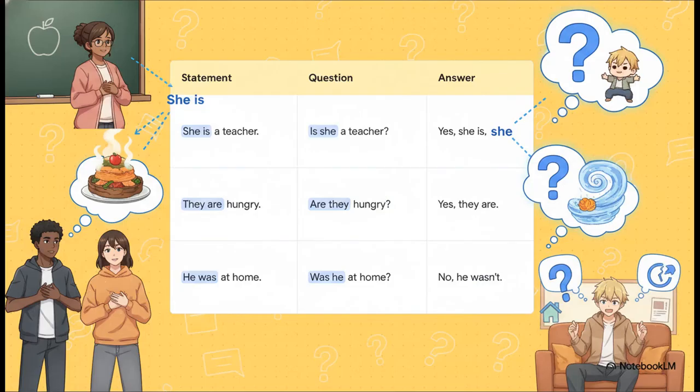And here you can see that simple swap in action. The statement, "She is a teacher," becomes the question, "Is she a teacher?" Just by flipping those first 2 words. It's exactly the same for the others. "They are hungry" turns into, "Are they hungry?" The word order just flips, and that's literally all it takes.